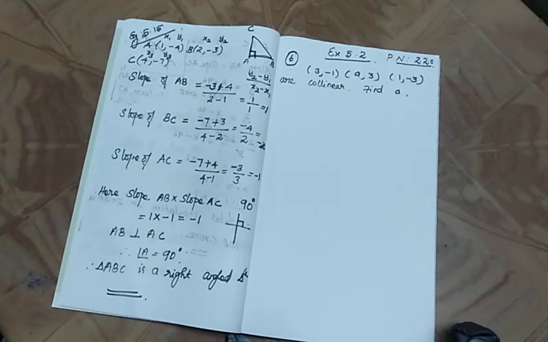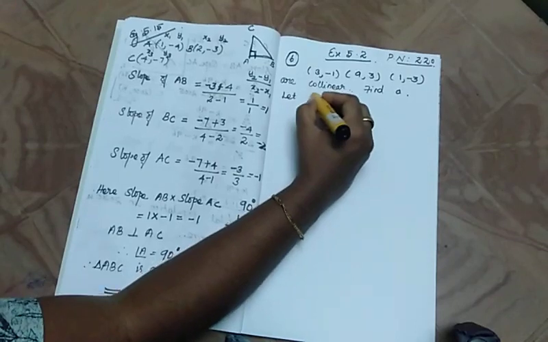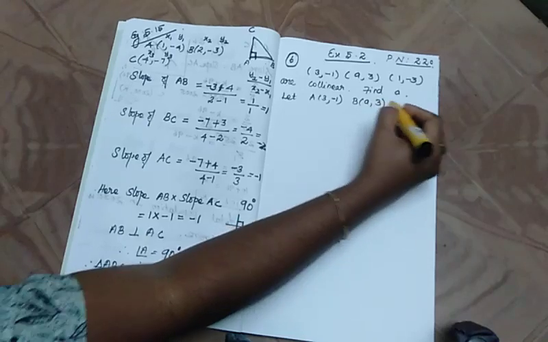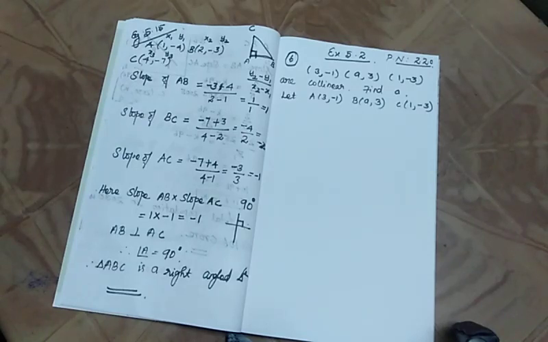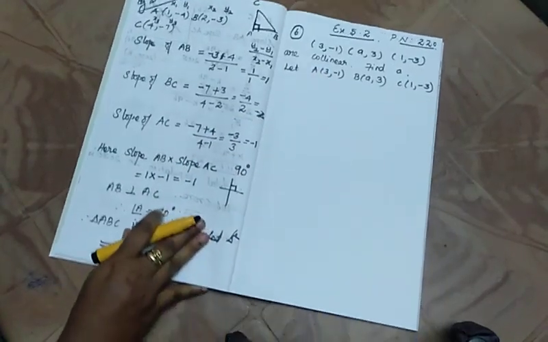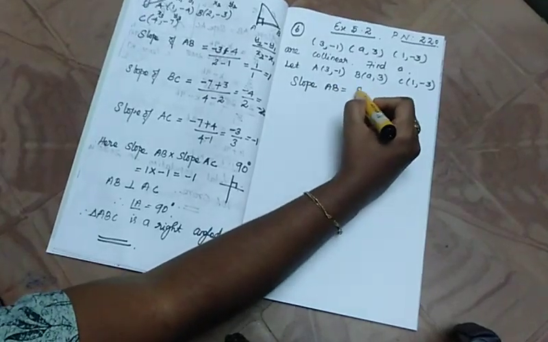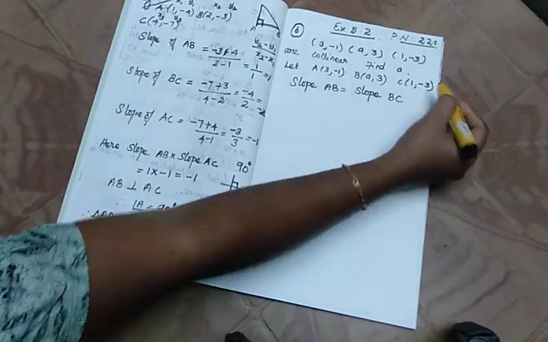So consider the given points. Let A of 3 comma minus 1, B of a comma 3 and C of 1 comma minus 3 are collinear. Isn't that, ma? So collinear means two slopes will be equal, any two slopes. Okay, so here we take slope AB is equal to slope BC.